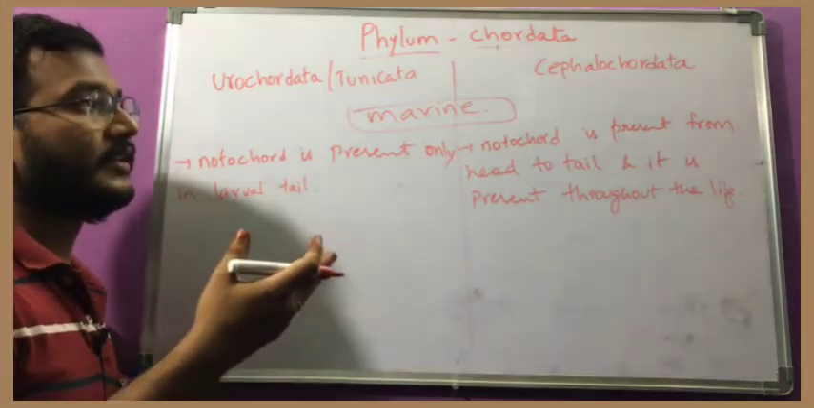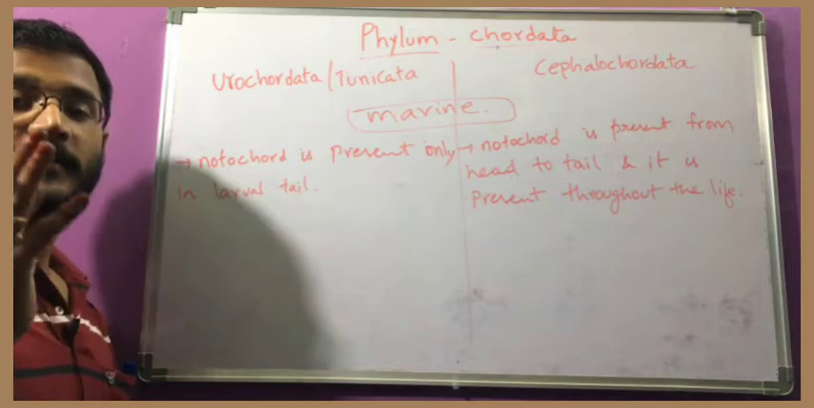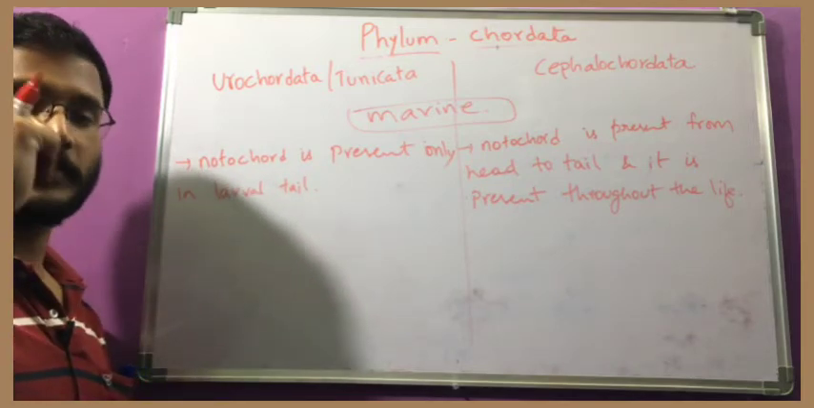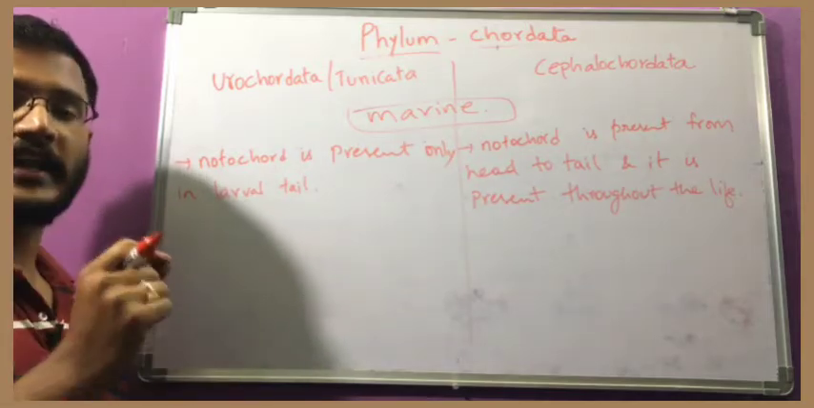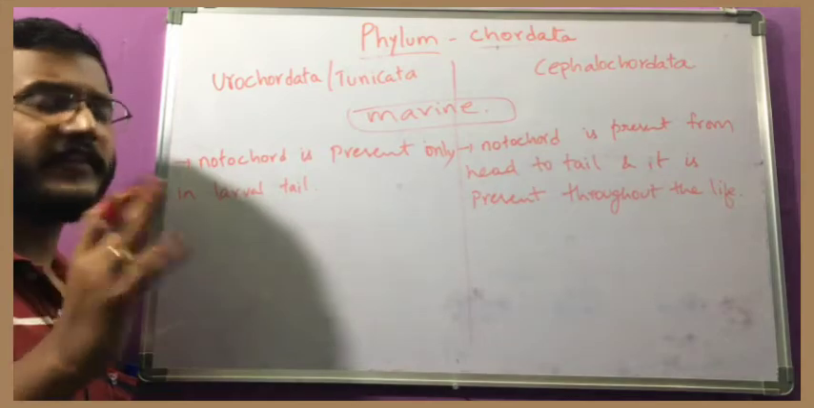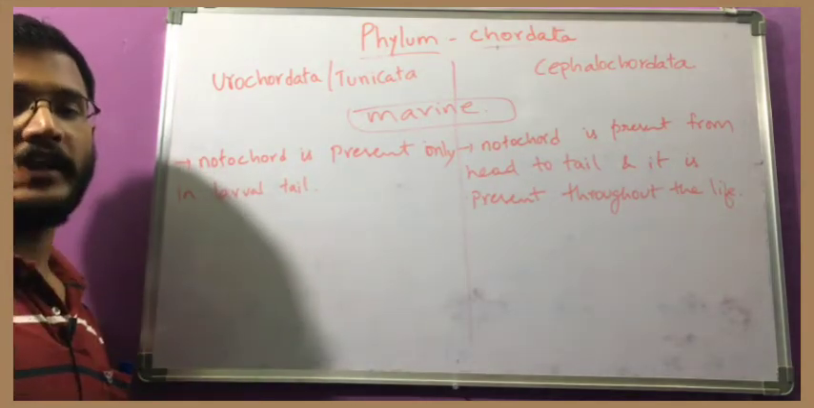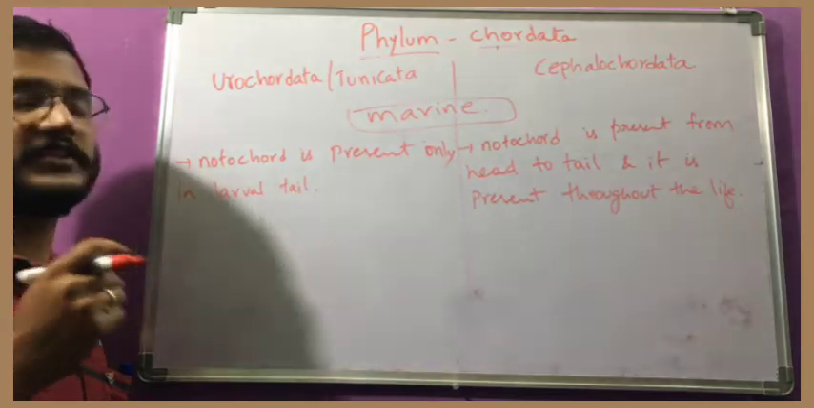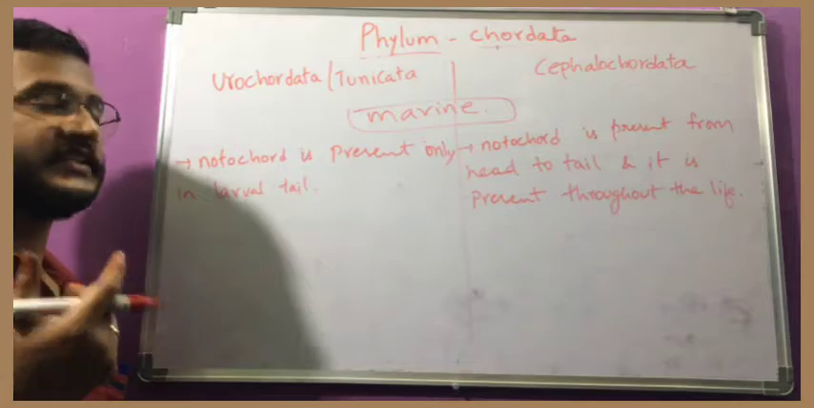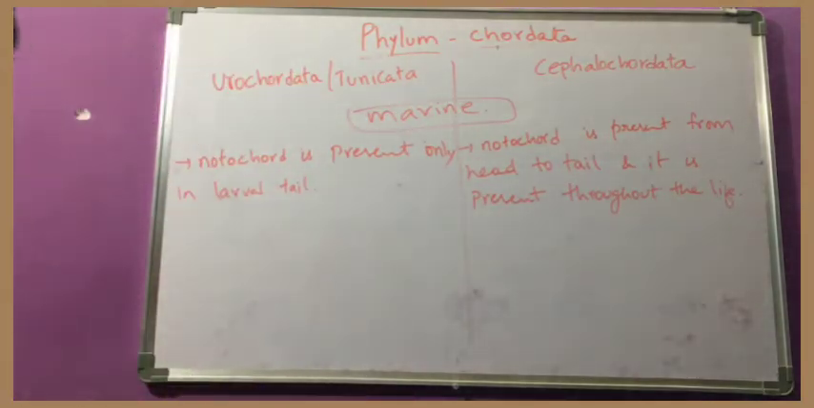The notochord is present from head to tail region in both larval forms and in the adult forms. That means from the formation of life of that organism to its death, however many stages there are, in each and every stage the notochord is present from head to tail. That is the significance of Cephalochordata, and in Urochordata it is confined to the larval stages. This is the main difference.